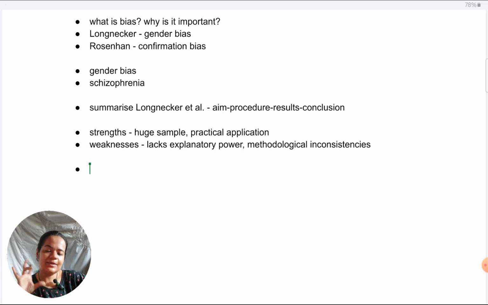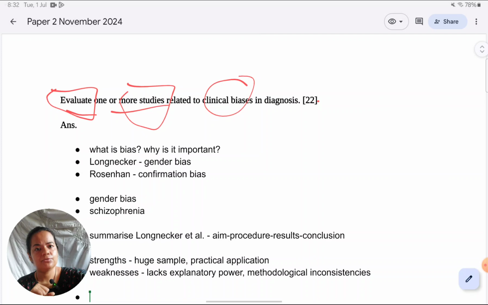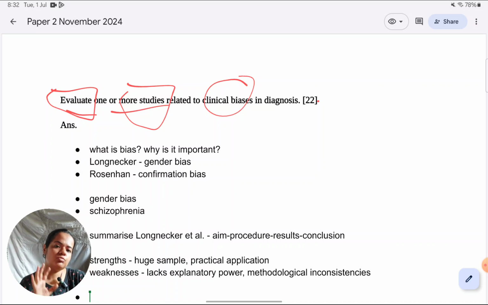So after having completed the Longnecker study and evaluating it, I will move towards the next study. Coming back to the question, it's evaluate one or more studies. Many times students ask me, should we take only one or more? I recommend always the ideal number for one or more question is 2. So I would take 2. Why have I come down to 2? What's the logic?